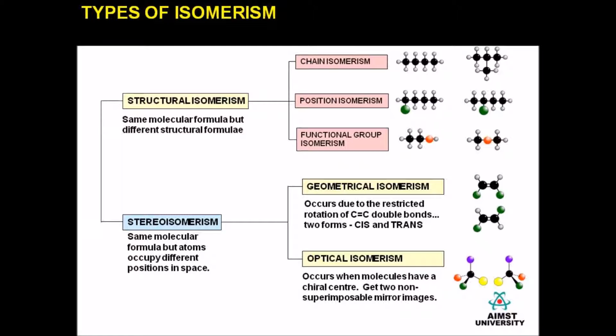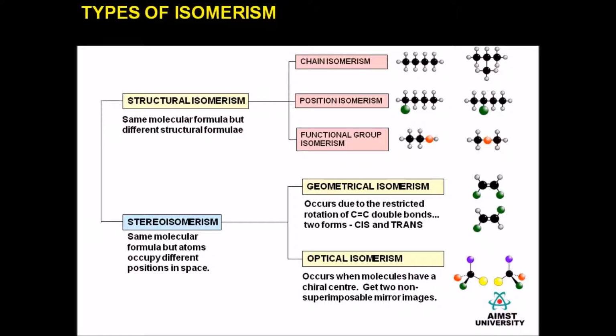Now, let us see what are the types of isomerism. In this session, you will gain the knowledge about different kinds of isomerism. Mainly, isomerism is divided into two types. One is structural isomerism, the other one is stereoisomerism. Structural isomerism has the same molecular formula but different structural formula. Structural isomerism is divided into three types: chain isomerism, positional isomerism, functional group isomerism.